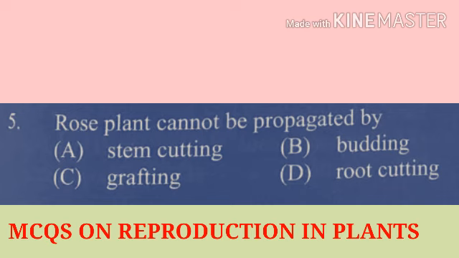But it is not reproduced by root cutting. It means that the correct answer is: rose plant cannot be propagated by root cutting. Option D is the correct answer.